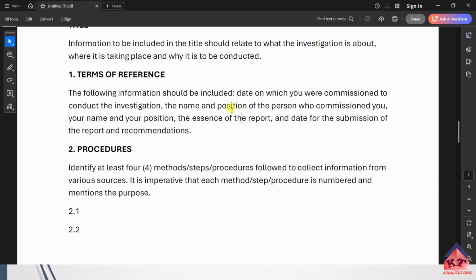Okay, so this is also covered, and also this is covered. As you can see, we have all the elements that are required in terms of this part or of this section. Okay, so let us move on now to the procedures.